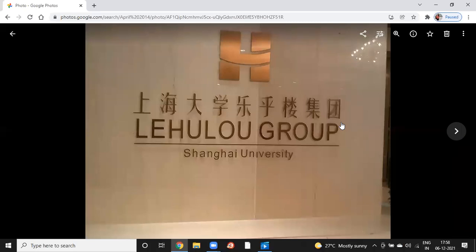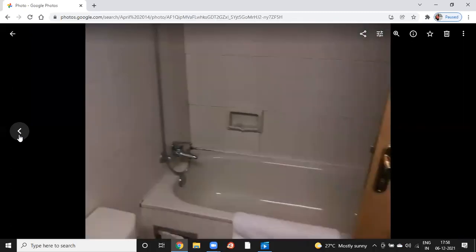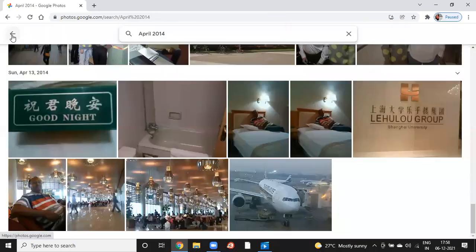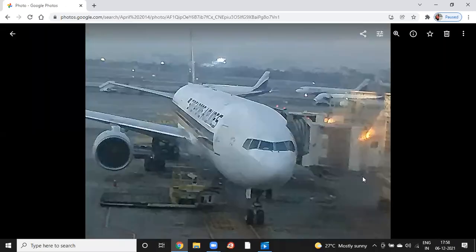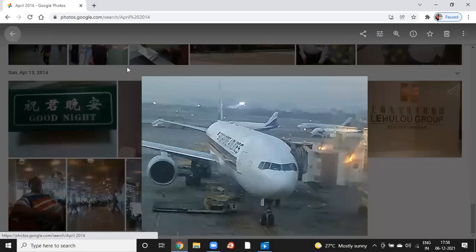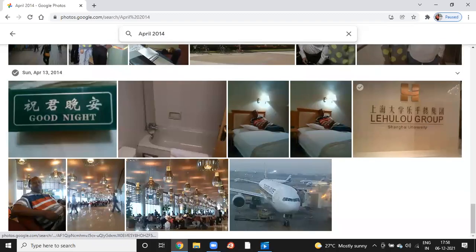This is a Shanghai University Hotel, Lehuru Group, and this is a hotel room. This is a Chinese tub bath, and this is the plane by which I traveled, Singapore Airlines, which took 4.5 hours to cover 6,400 kilometers from India to China.